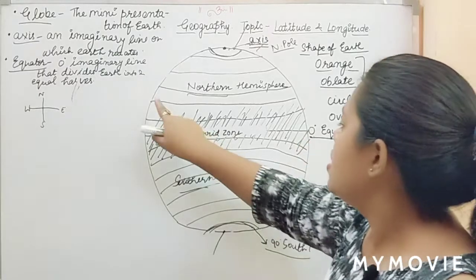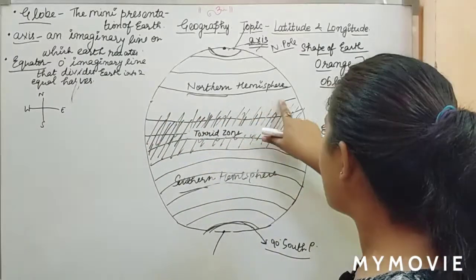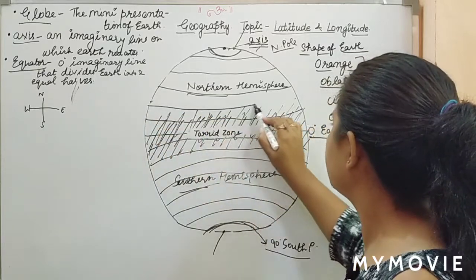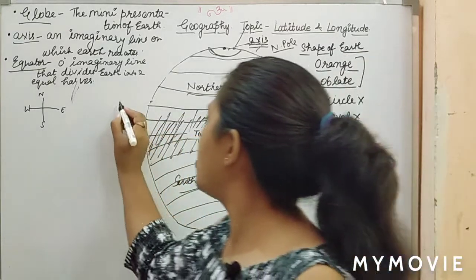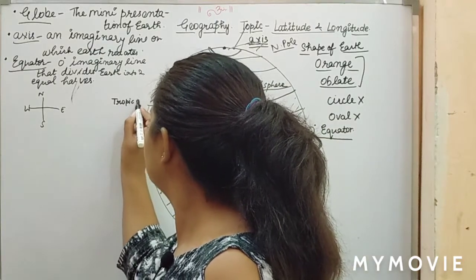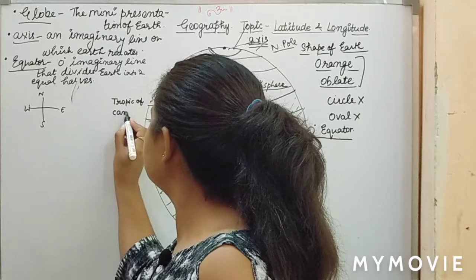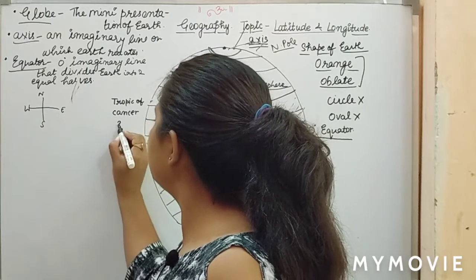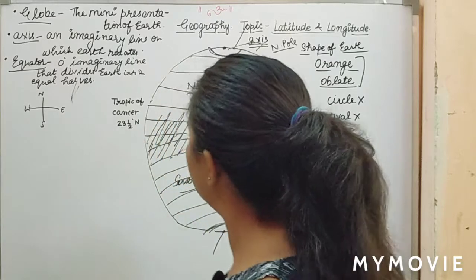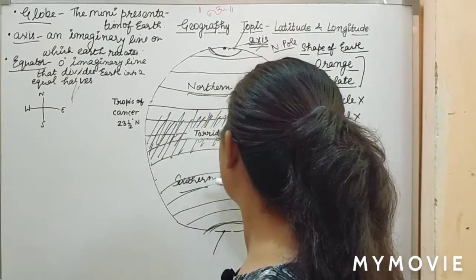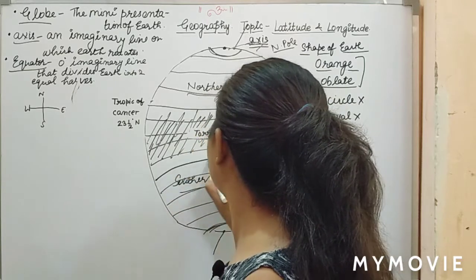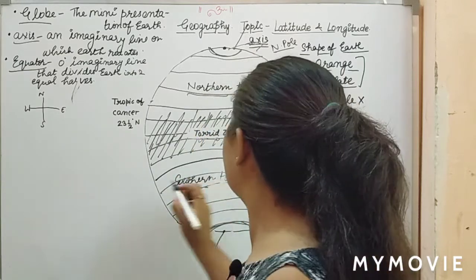Now, the important parallel we have is the Tropic of Cancer. And what is the measurement? That is 23.5 degree north. In the same way, we have this side also, and that is your Tropic of Capricorn.